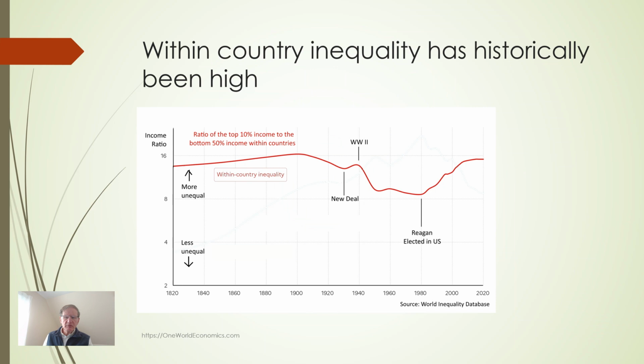We're going to review a couple of slides from the last talk on world economic income and wealth distribution. This one shows that income inequality has always been high. The red line is the ratio of national income going to the top 10% versus the bottom 50%. We can see that after World War II, income inequality fell worldwide, but has picked up since.